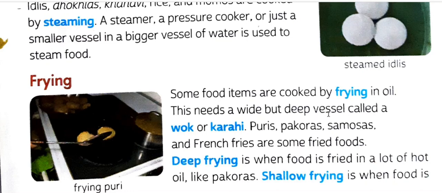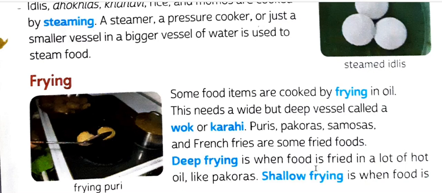This needs a deep vessel called a wok or kadhai. The utensil used for this process is a deep vessel like a kadhai or wok. Puri, pakoda, samosa, and french fries are some fried foods.